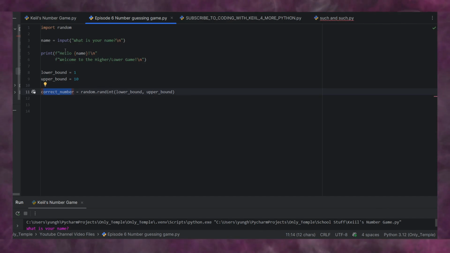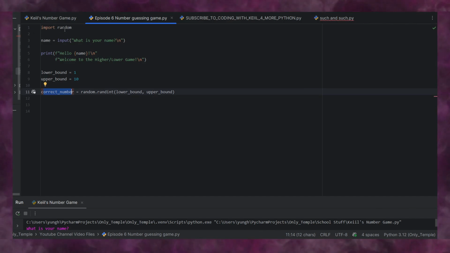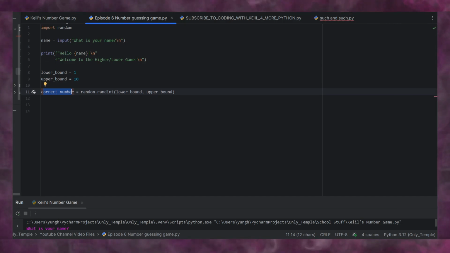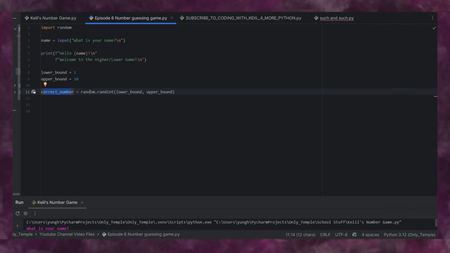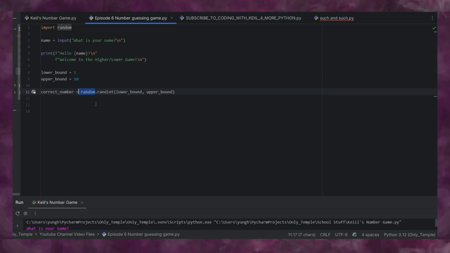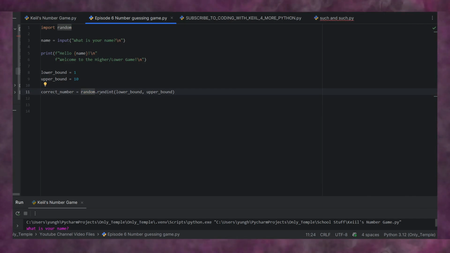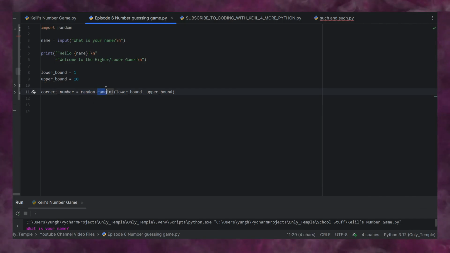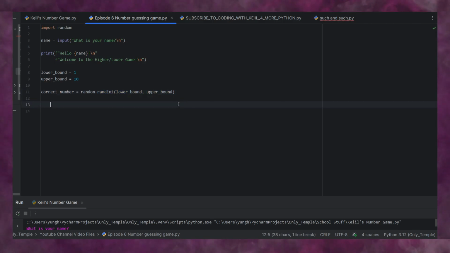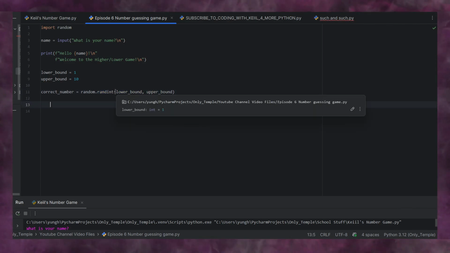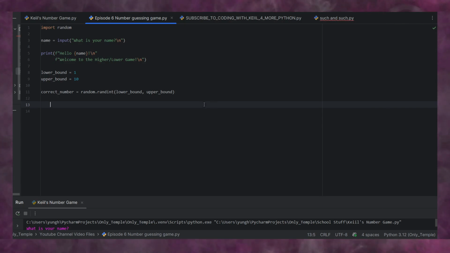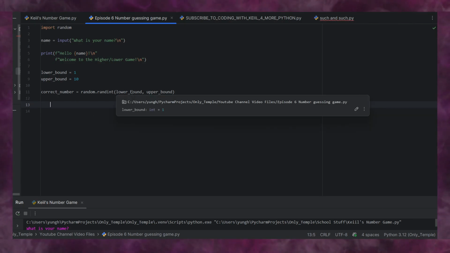Random.randint, and so we're importing the random module, and because we've just put import random, every time we reference a function from that module, we have to call it, and so that's why we have random right here. So we're saying we're about to use something from this module, dot, and obviously this is short for random integer. And then we throw our parentheses, and this is where we dictate our upper and lower bounds.